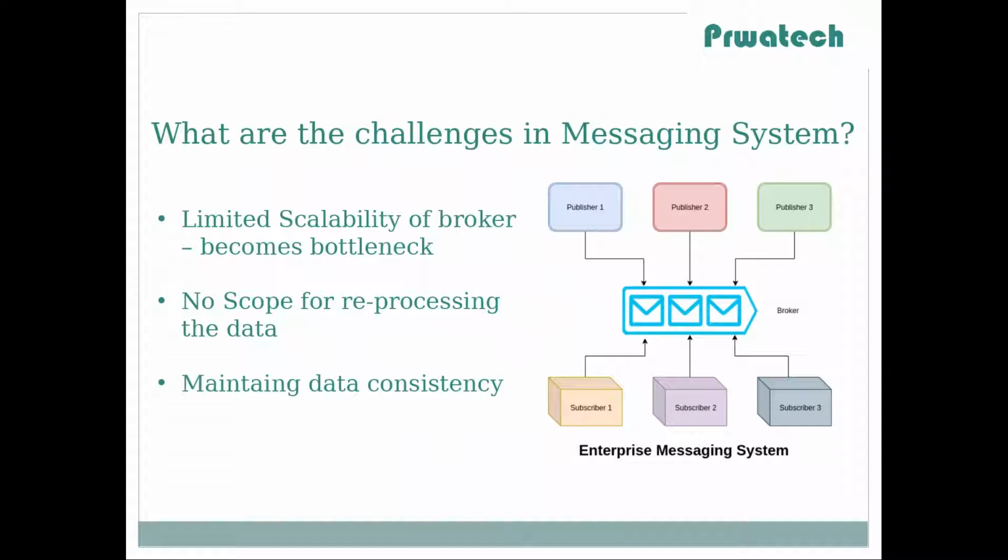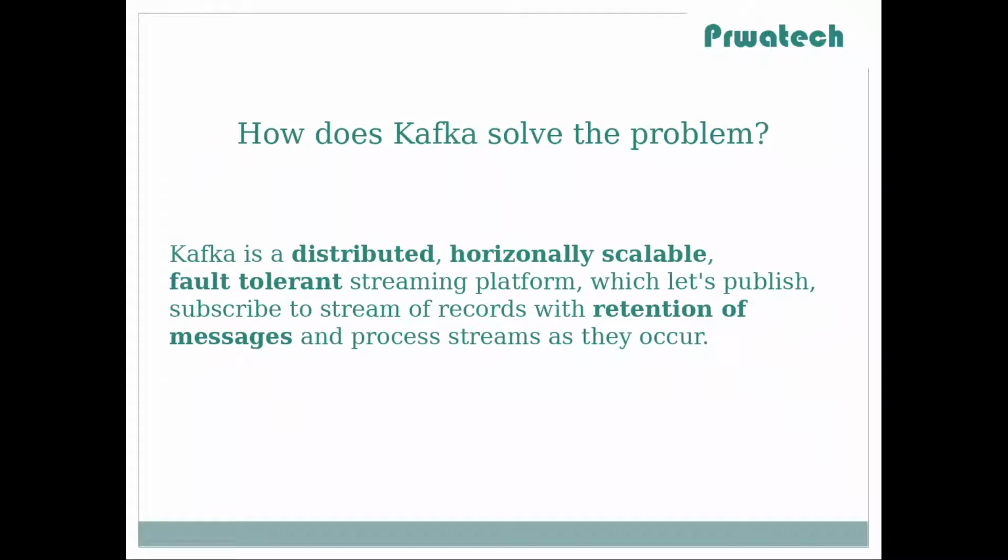This is a problem. And there are many more problems with pre-Kafka era messaging systems or enterprise messaging systems. Now let's discuss how Kafka solved these problems. To understand that, we need to know what is Kafka. Kafka is a distributed, horizontally scalable, fault-tolerant streaming platform which lets you publish and subscribe to streams of records with retention of messages and process streams as they occur.